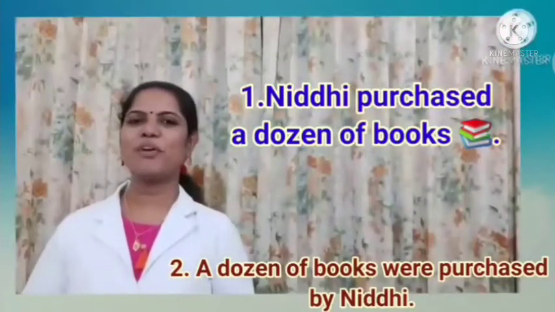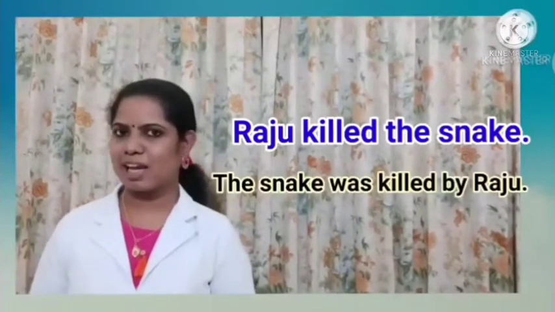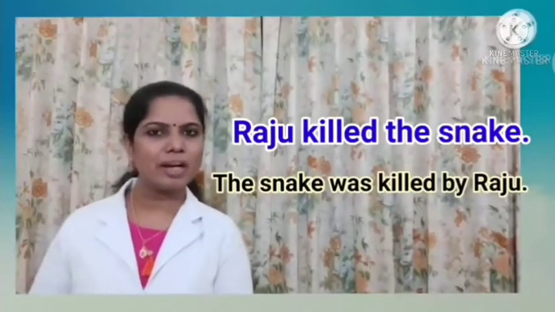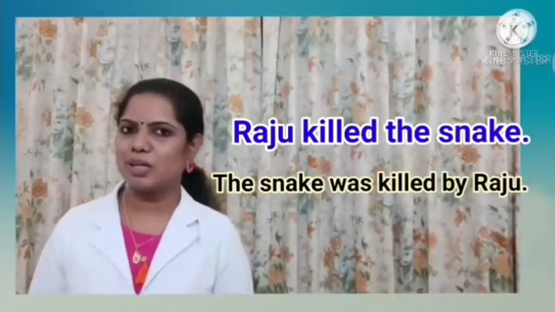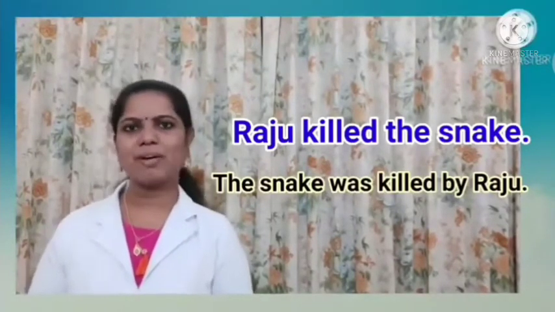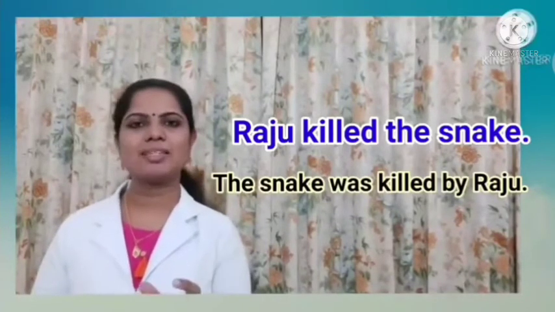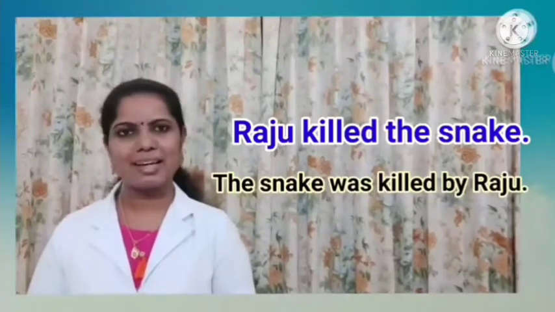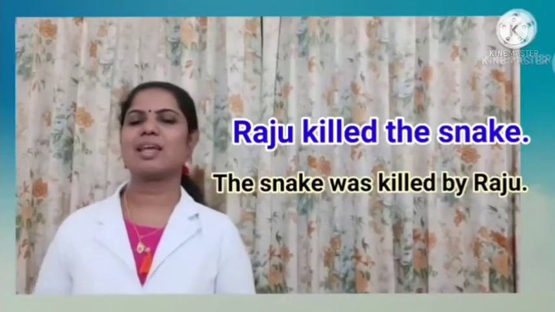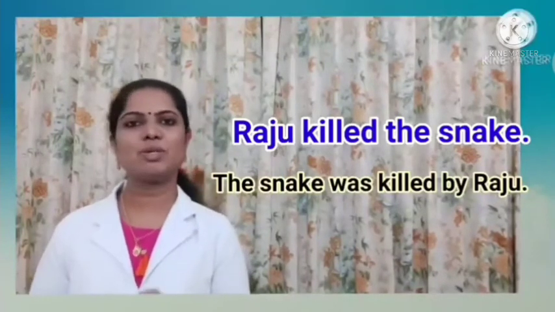Children, let's see one more example. For example, Raju killed the snake. The snake was killed by Raju. In the first sentence, which is the subject? Raju is the subject. And Raju is a doer of the action. Raju is doing an action. And what is the action did by Raju? He is killing the snake. Killing is the action word or the verb in that sentence. Raju is a doer of the action. So we can say the first sentence is in active voice because the subject is active. It is doing an action.